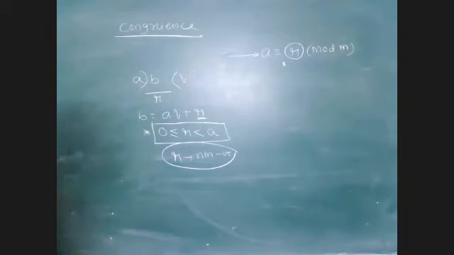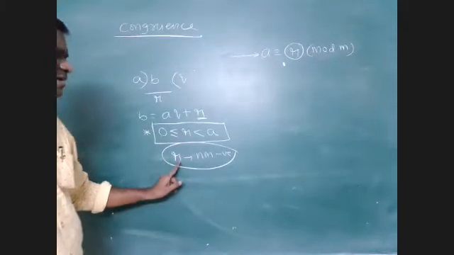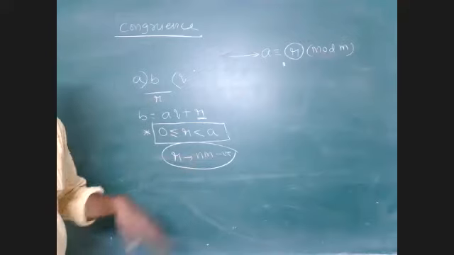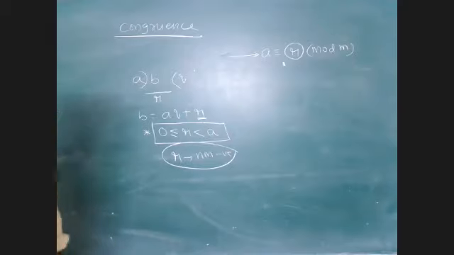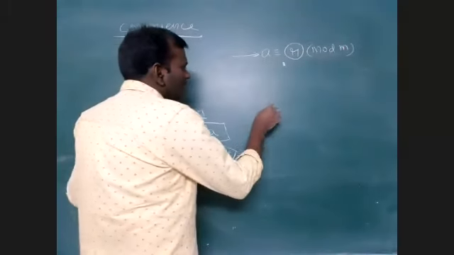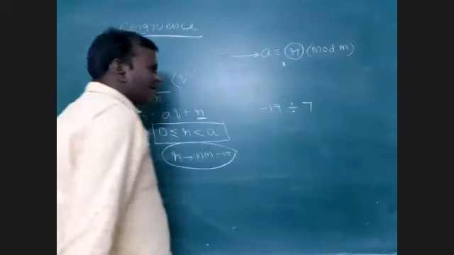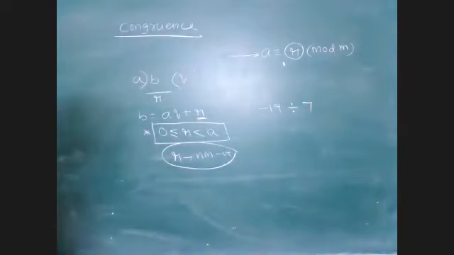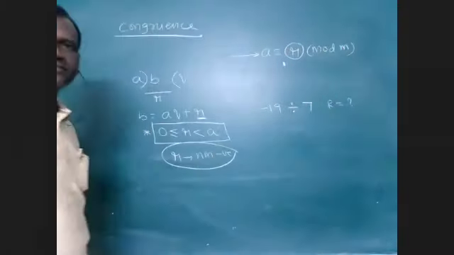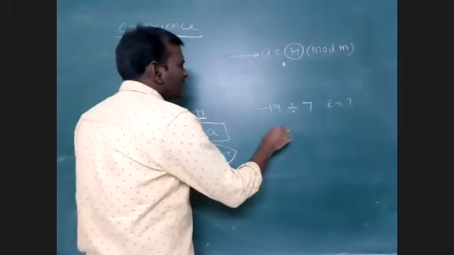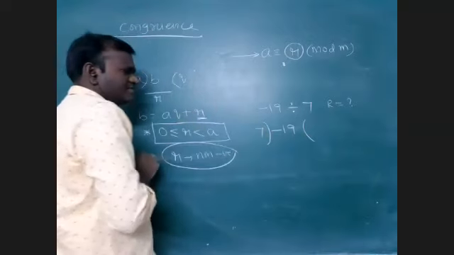This is an important thing. Okay, then I will come to this point here. First, you understand what the remainder conditions are. Just focus on this: remainder is a non-negative quantity. Suppose, for example, minus 19 is divided by 7, what is the remainder? So what I am taking here is minus 19 divided by 7.